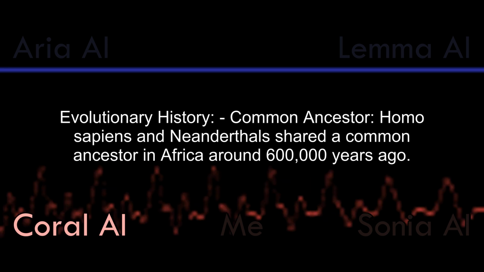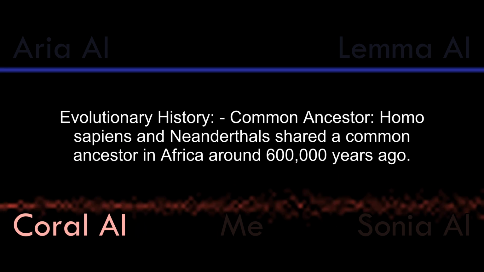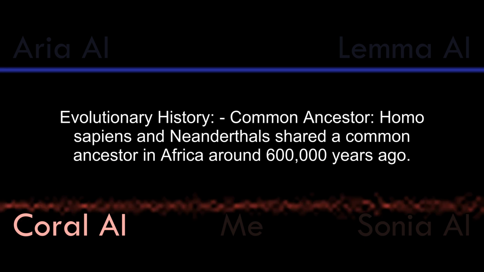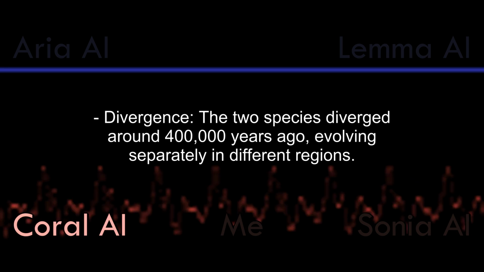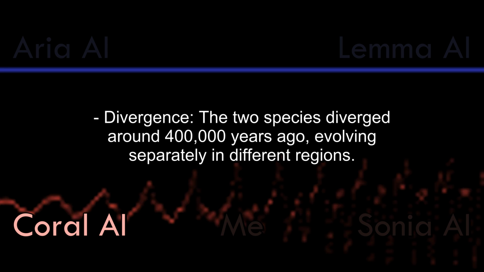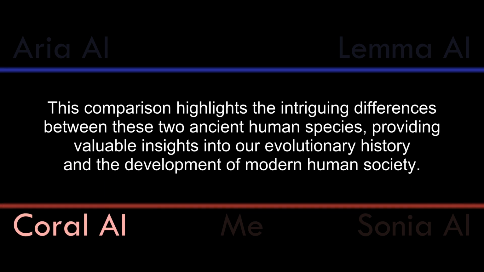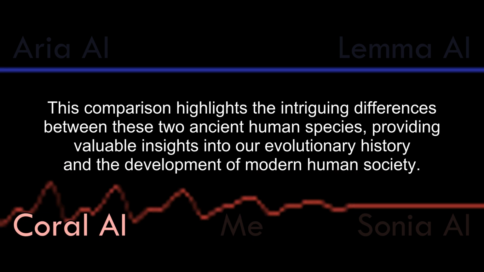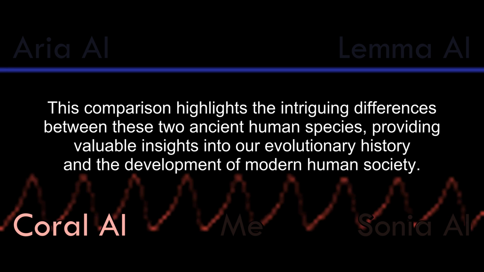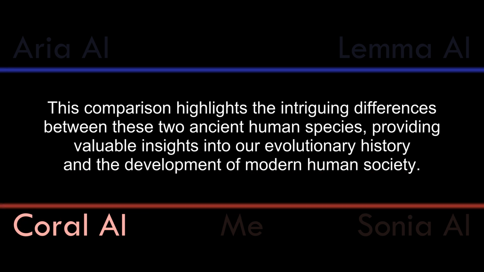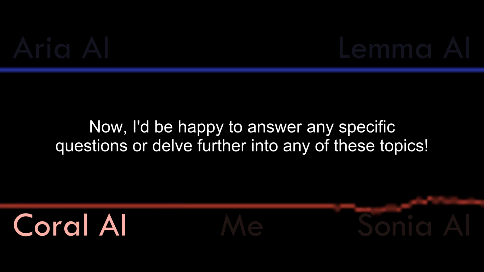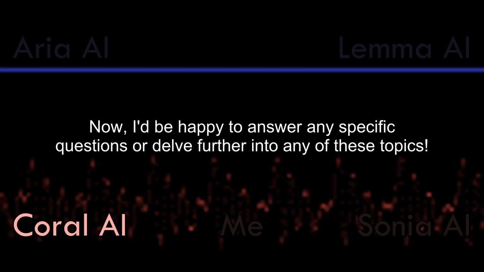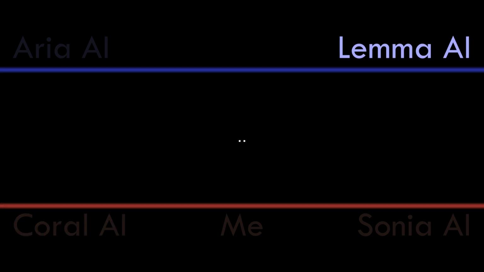Evolutionary history. Common ancestor. Homo sapiens and Neanderthals shared a common ancestor in Africa around 600,000 years ago. Divergence. The two species diverged around 400,000 years ago, evolving separately in different regions. This comparison highlights the intriguing differences between these two ancient human species, providing valuable insights into our evolutionary history and the development of modern human society. Now, I'd be happy to answer any specific questions or delve further into any of these topics.